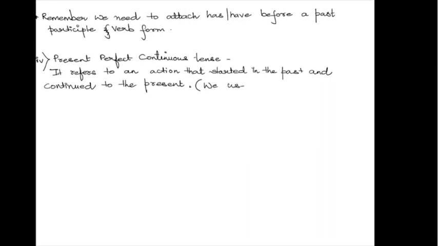We need to keep in mind that in order to frame a sentence with present perfect continuous tense, we need to use words like for, since and ago.